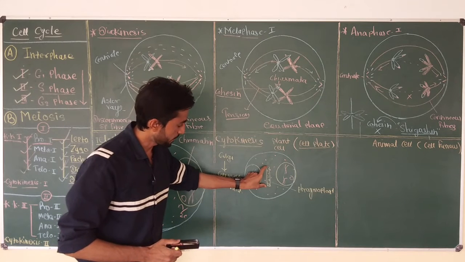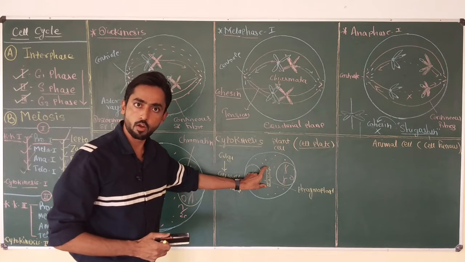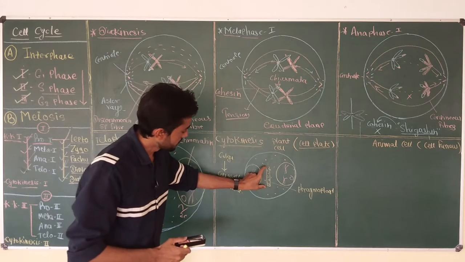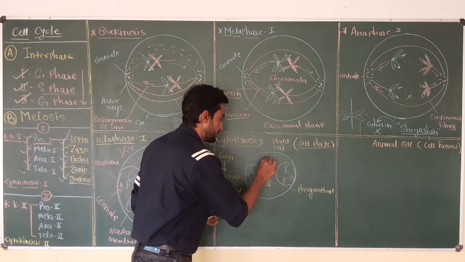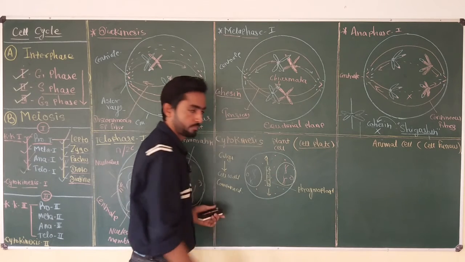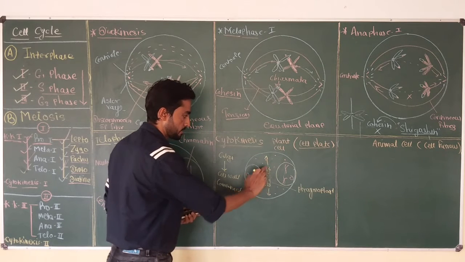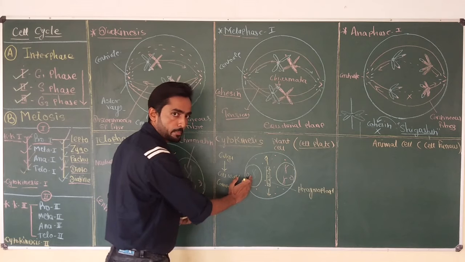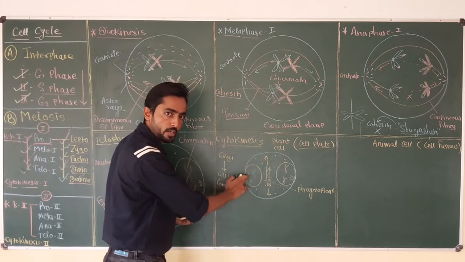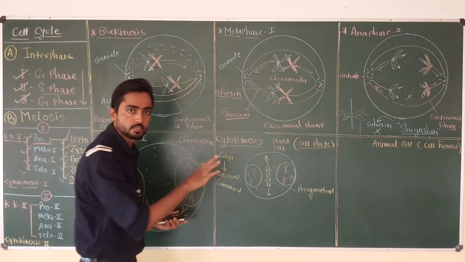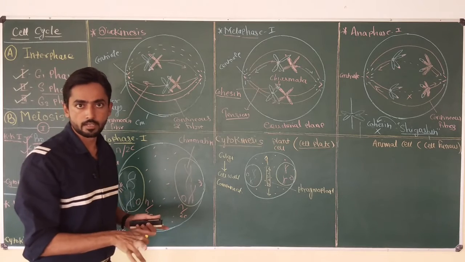Formation of the phragmoplast is the start of cytokinesis in the plant cell. Now this phragmoplast is nothing but a cell wall like structure, and now the length of the phragmoplast increases in both directions, and finally due to this phragmoplast, the cell is divided into two equal parts. Each part has one nucleus, and an equal amount of cytoplasm and cell organelles.